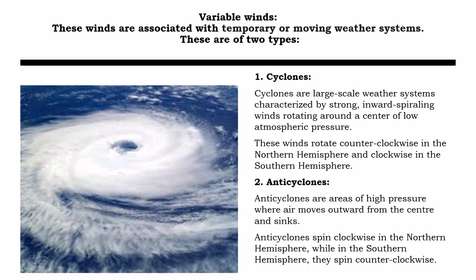Variable winds are of two types. Cyclones are large-scale weather systems characterized by strong inward spiraling winds rotating around a center of low atmospheric pressure. These winds rotate counterclockwise in the northern hemisphere and clockwise in the southern hemisphere. Anticyclones are areas of high pressure where air moves outward from the center and sinks. Anticyclones spin clockwise in the northern hemisphere, while in the southern hemisphere they spin counterclockwise.